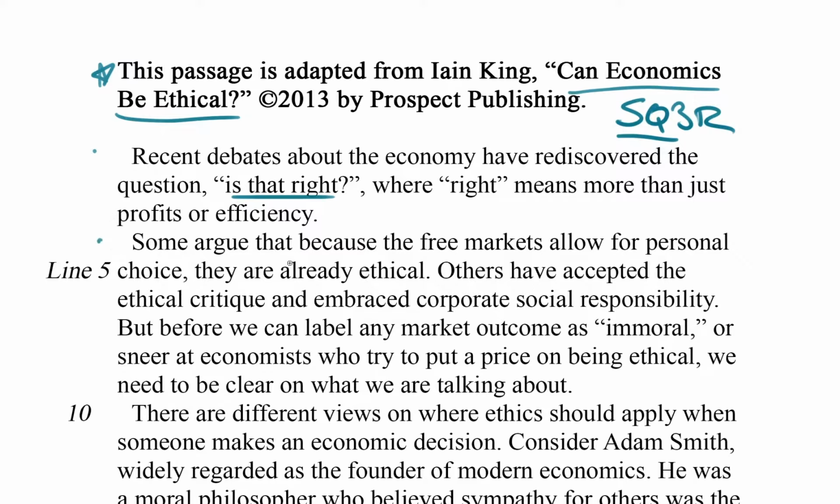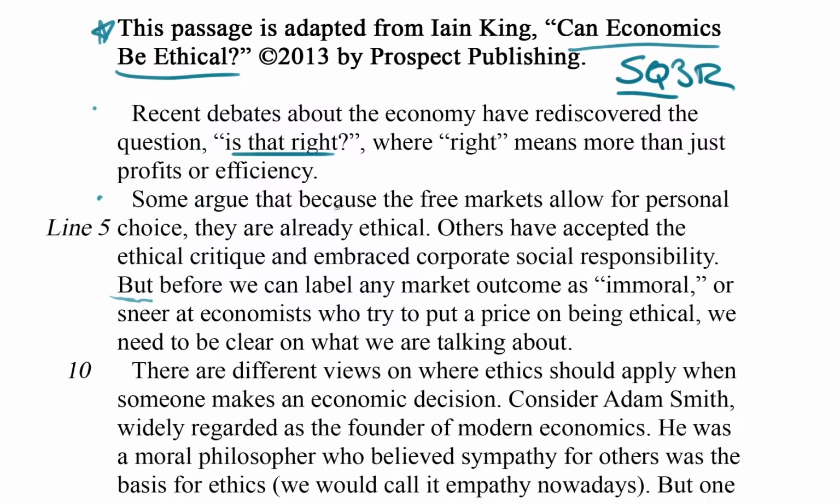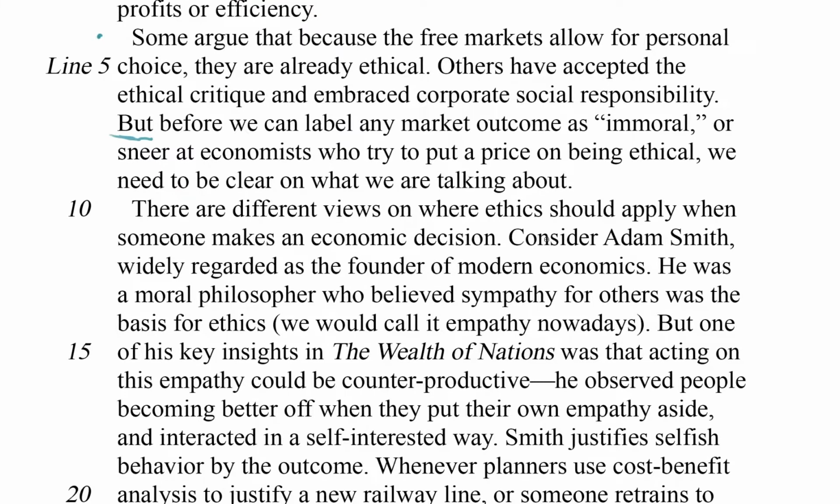Some argue that because the free markets allow for personal choice, they are already ethical. So this is setting up that there's going to be a debate in this passage. It looks like others have other ideas, and then it looks like there's a complication down here with a "but", but we're only really looking at the first sentence of each paragraph. So let's keep going. There are different views on where ethics should apply when someone makes an economic decision. Okay, this is going to set up some of those different views.